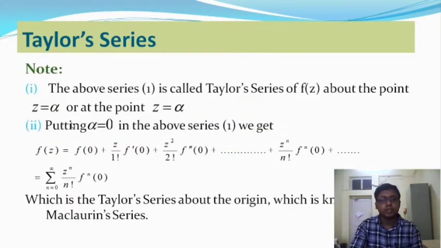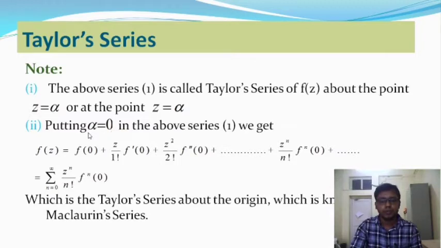Let us move on to the next page. What we have seen above is called the Taylor series of f(z) about the point z = alpha. Now, alpha is a point that lies within the circle, and if we change alpha, taking alpha equal to 0 or any other point, the Taylor series will change correspondingly.